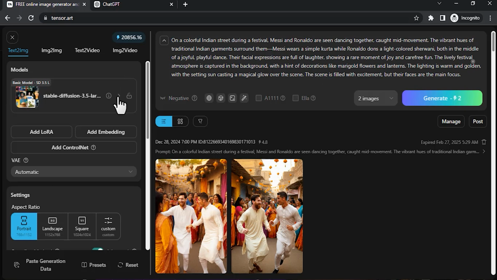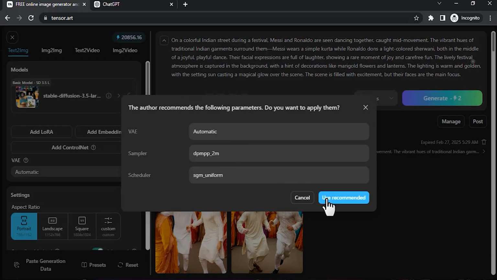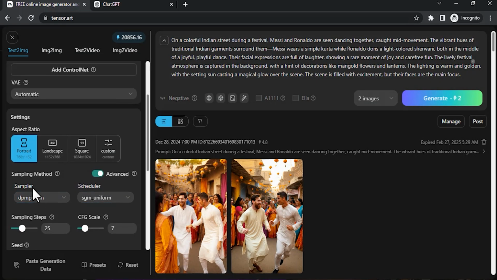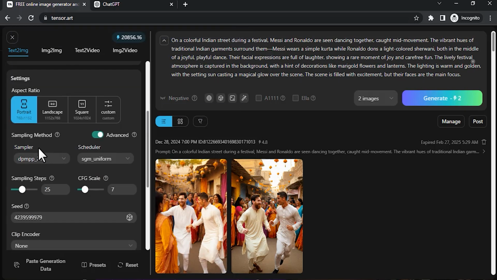For these AI Messi and Ronaldo videos, we need to use a model called Stable Diffusion 3.5 Large. If you have different models over here, you need to click on here and search for Stable Diffusion 3.5 Large. So you need to select this model and click on select, and then click on use recommend. So make sure you use this sampler DPM++ 2M and scheduler SGM_uniform. If you use some other sampler, you may get an error. So make sure for this model use this sampler and scheduler.